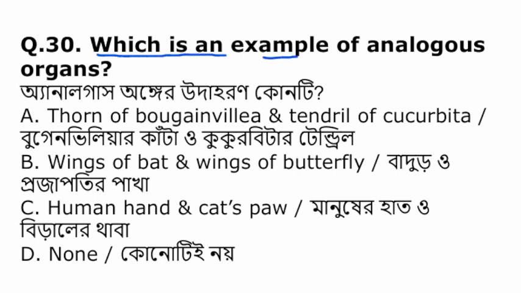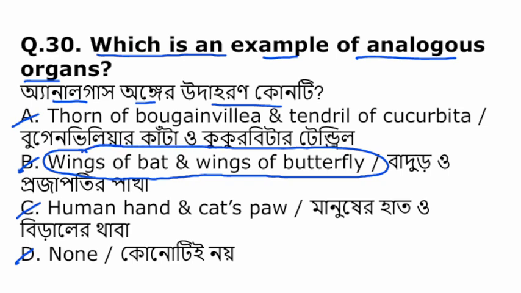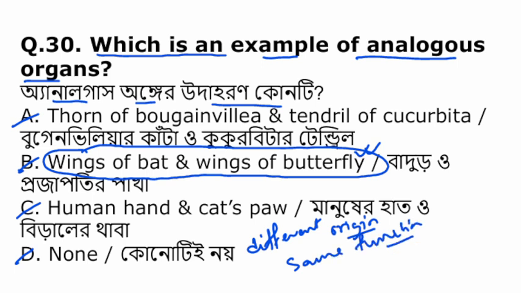Which is an example of analogous organs? এর মধ্যে থেকে analogous অঙ্গের উদাহরণ কোনটা? Thorns of bougainvillea, tendrils of cucurbita, wings of bat and wings of butterfly, human hand and cat's paw, or none of the above. So among them, wings of bat and wings of butterfly are analogous organs. They originated from different organisms but have same function. They help in flying.